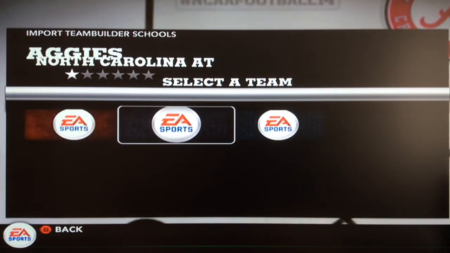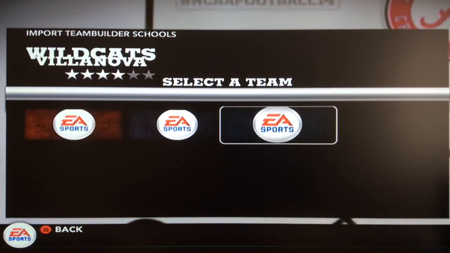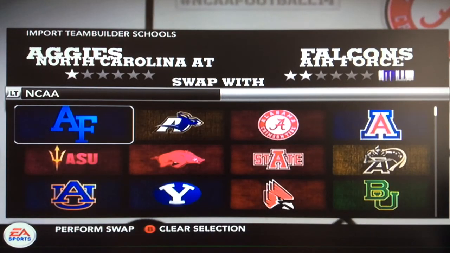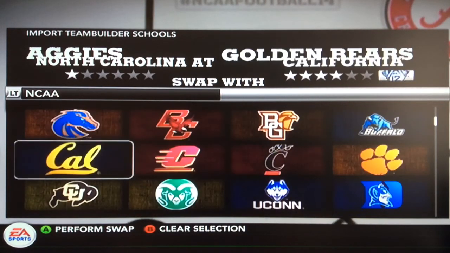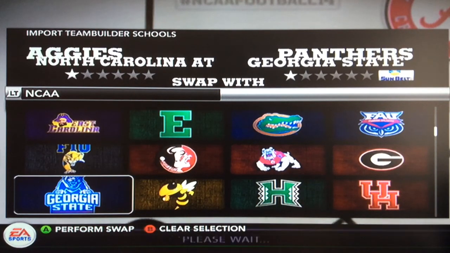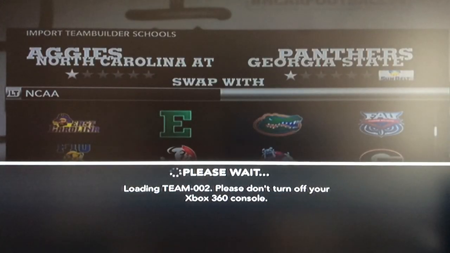So I was considering Princeton, Villanova. I was also considering James Madison. But I am going with the North Carolina A&T Aggies, so I have to replace them. I want to replace them with the worst team in the game, so it doesn't really matter. That'll be Georgia State. So conferences.